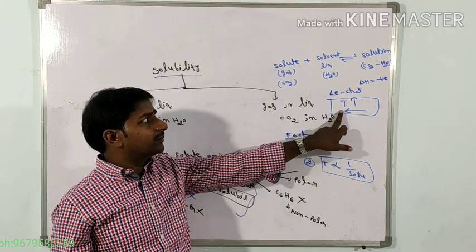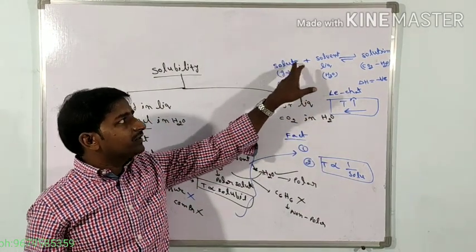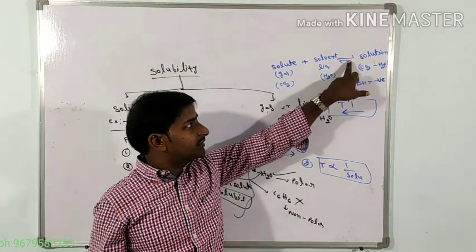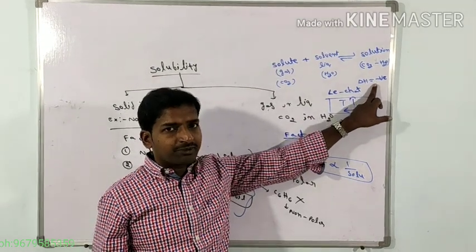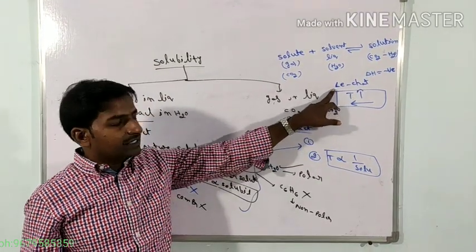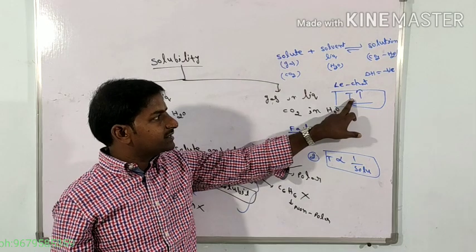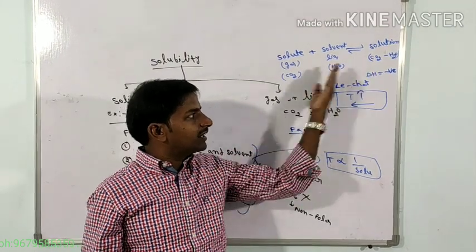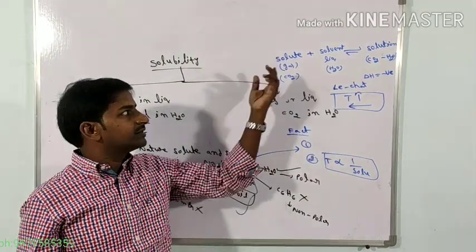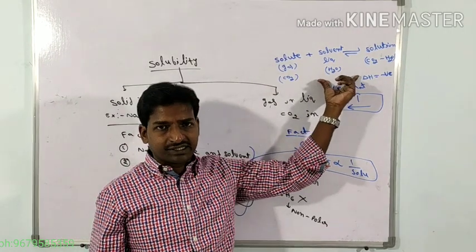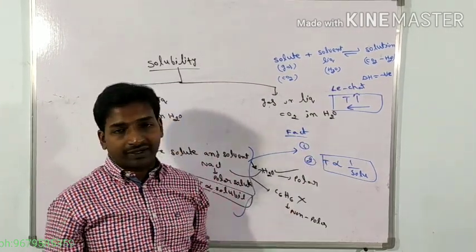I will tell the answer again, see. Solubility of gas in a liquid system is a reversible and exothermic process based on the Le Chatelier principle. By increasing temperature, the equilibrium reaction follows the backward direction. That's why solubility decreases. So that is based on the second factor.